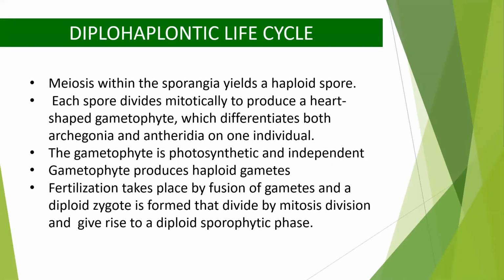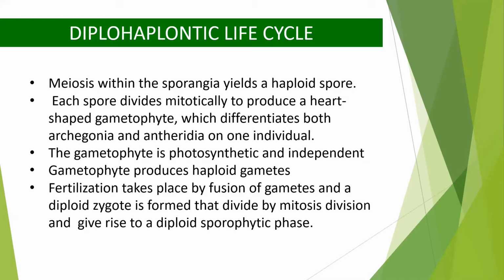Now, on the main plant body, the leaves are sporophylls. They bear sporangia. Inside the sporangia, meiosis division occurs. That will form the haploid spores. Now, each haploid spore divides mitotically to produce a heart-shaped gametophyte when it falls on a moist surface. This gametophyte is called prothallus. It is haploid.